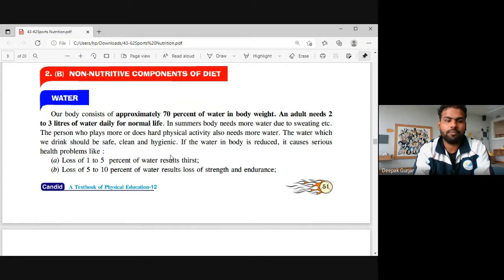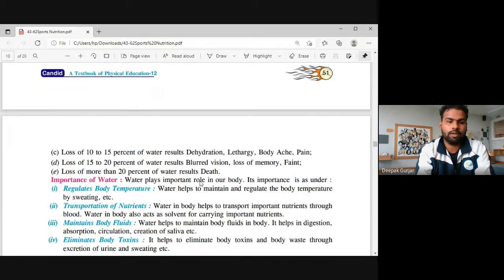Now we are going to talk about the loss of 1 to 5% of water. I'll tell you the serious problems. If there is a loss of 1 to 5% of water, it will result in thirst. If there is a loss of 5 to 10% of water, it will result in loss of strength and endurance.